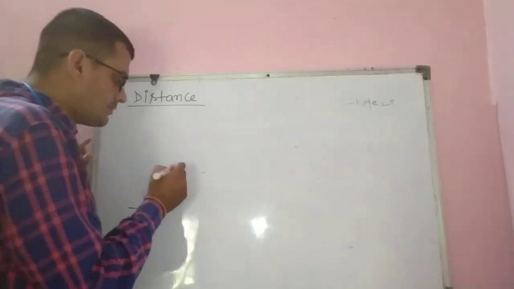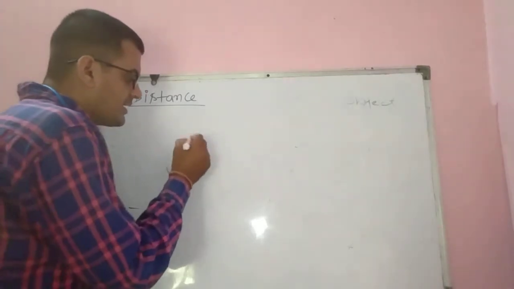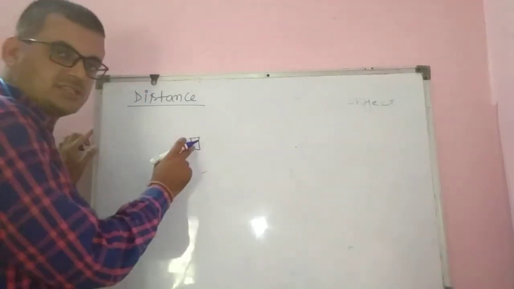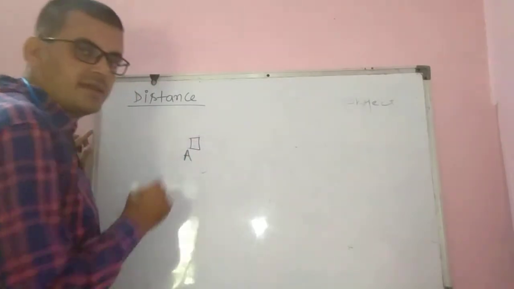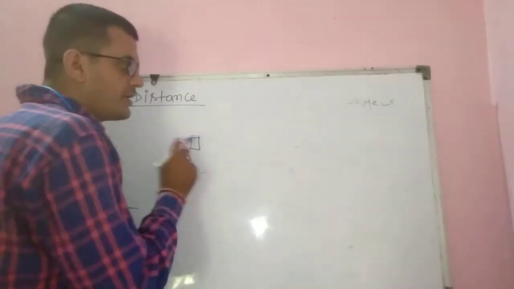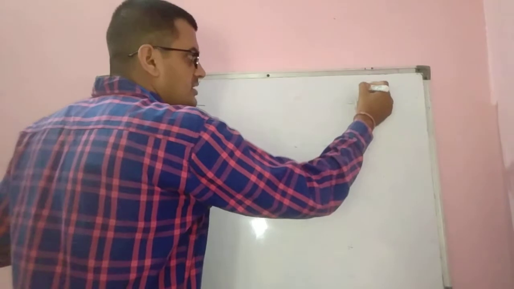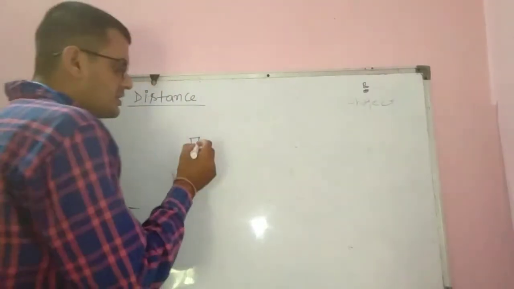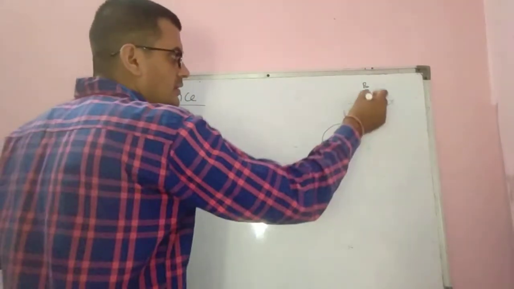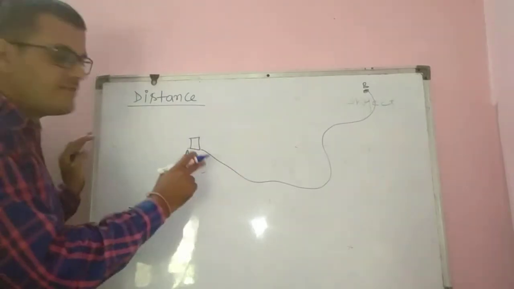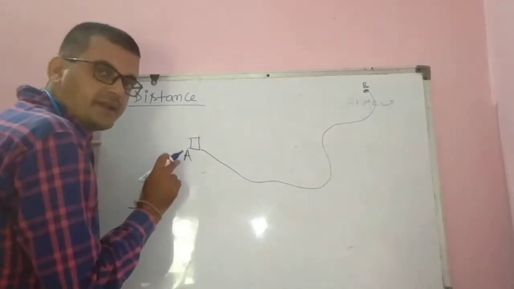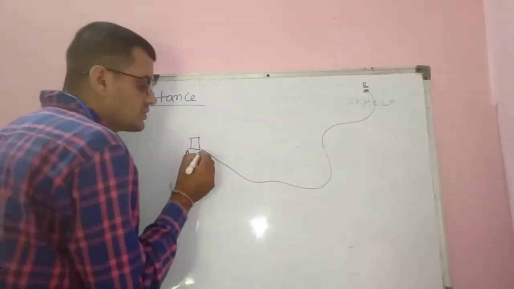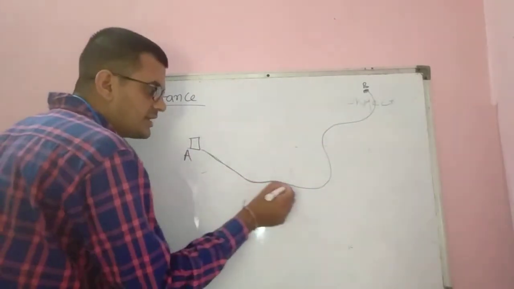Suppose a body is at this point, this is point A. The body has to go to this position, this is B. So this is the route. If this is the road, or you can say the route for moving from point A to point B, this is called the actual distance.